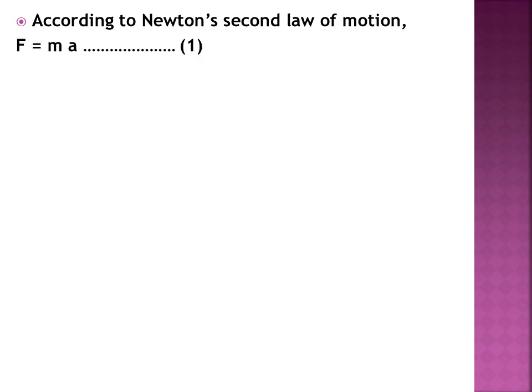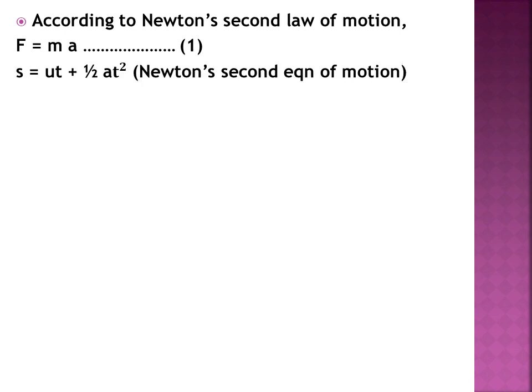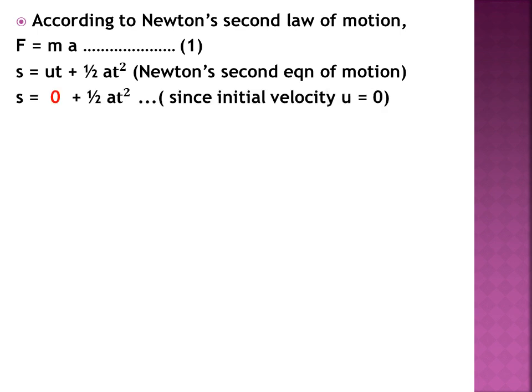According to Newton's second law of motion, we can write F = ma. So this becomes our equation 1. Now, s = ut + ½at². This we have taken from Newton's second equation of motion, which we studied in the first chapter, that is laws of motion. Now here we know that initial velocity u is equal to 0. So we can write s = 0 + ½at². So our s will become ½at². This is our second equation.